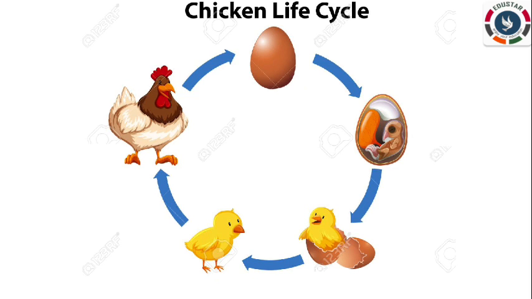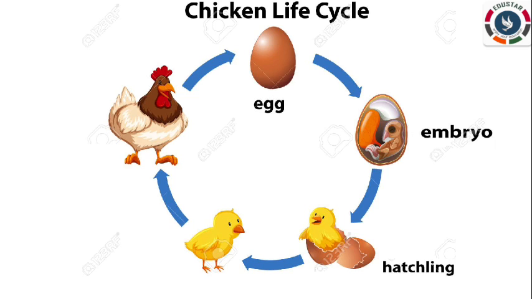This is the life cycle of a hen. So, the first stage is egg. Inside the egg, the yolk contains food for a growing baby called embryo. The embryo undergoes various developmental changes and grows into a chick. The parent bird keeps the egg warm by sitting on it. This is called incubation.